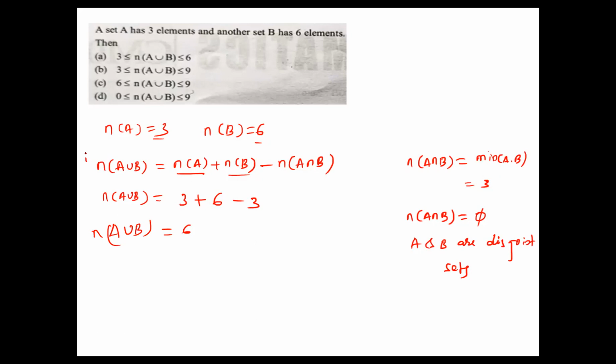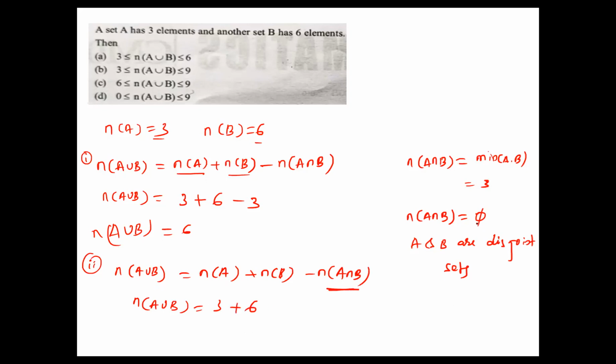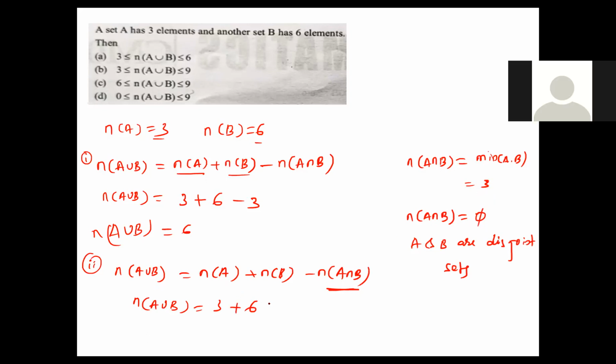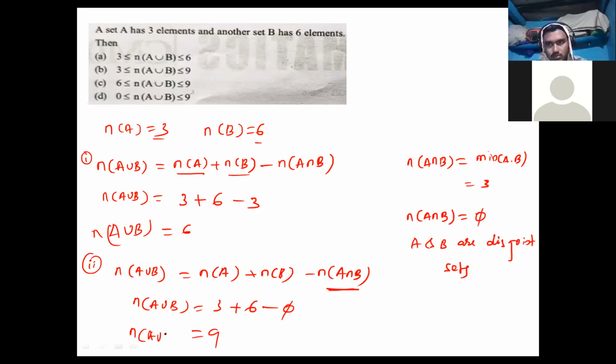Next, that is case one. What is the second case? n of a union b equal to n of a plus n of b minus n of a intersection b. These are 3 and these are 6. Now in this case, I have to assume the empty set. There is no common element. In the first case, we considered 3 elements. What about the second one? There is no common element, so the empty set is nothing but 0. So what about the value? 9.